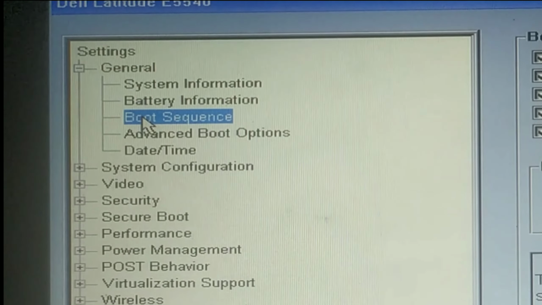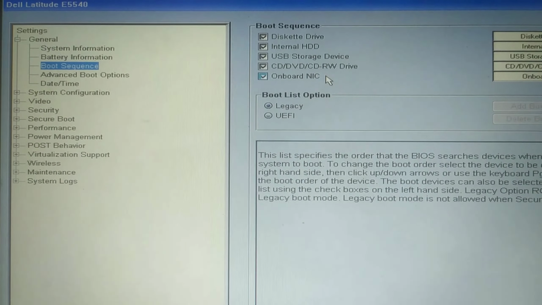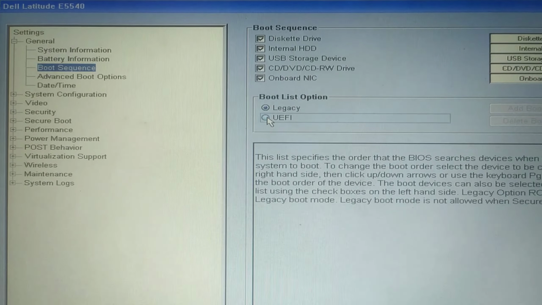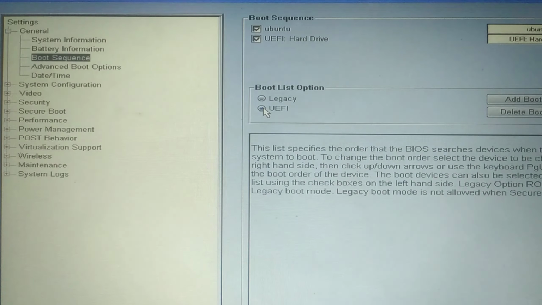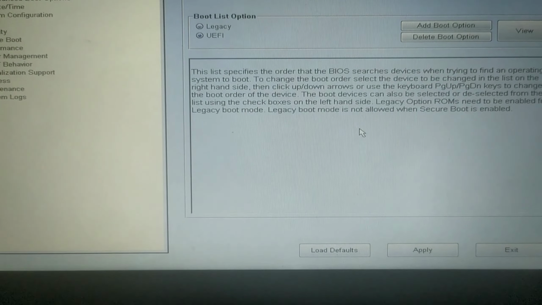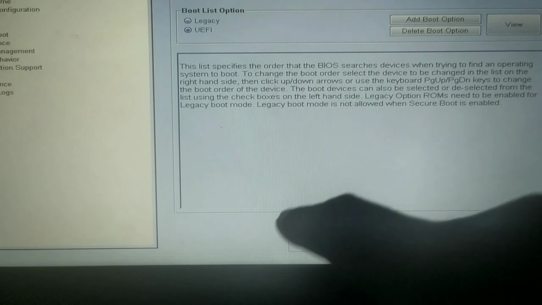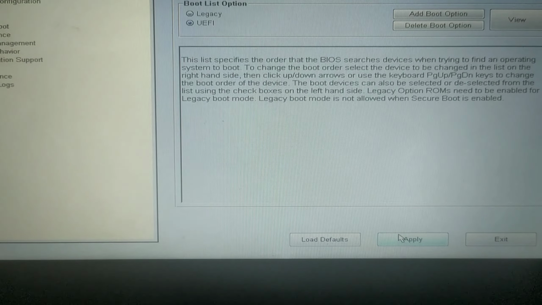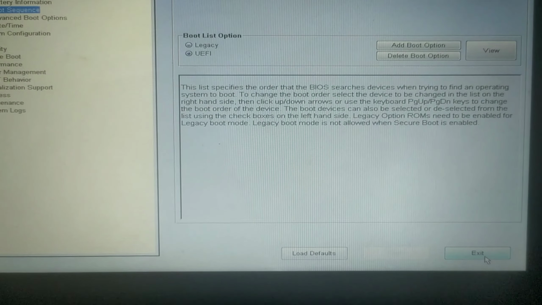Let me focus on this option, boot sequence, and here you can see UEFI. You will select this and apply this setting. So I will exit. My laptop will shut down and restart again. So you will see my problem is being solved. So let's wait for it to restart.